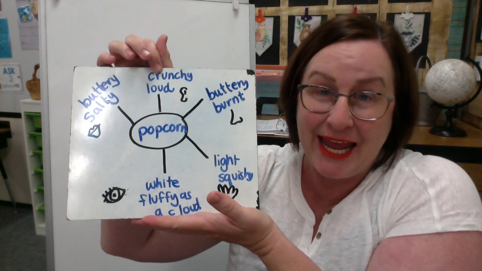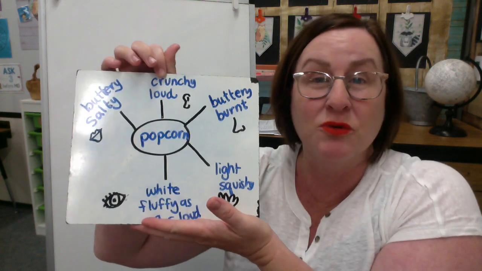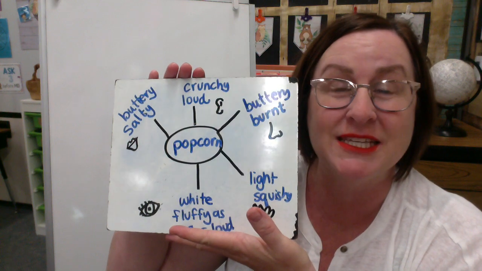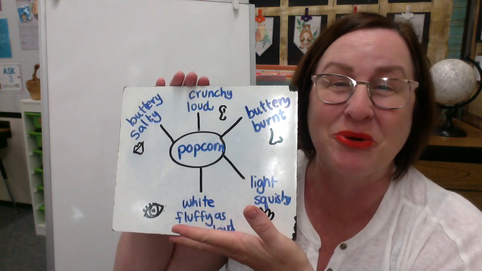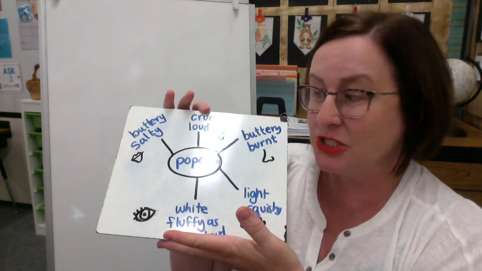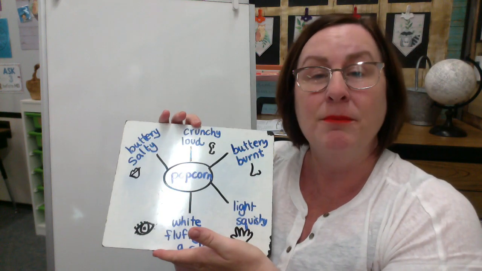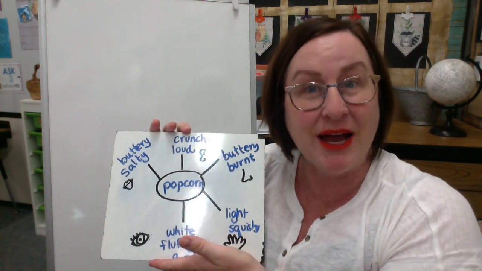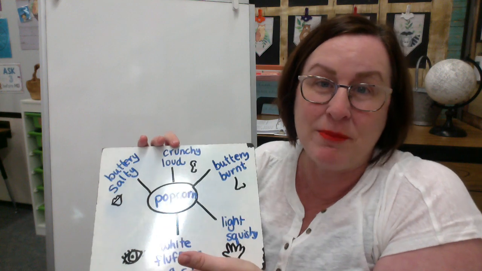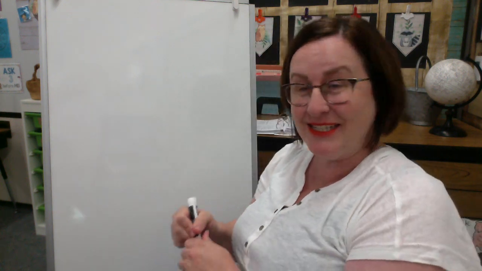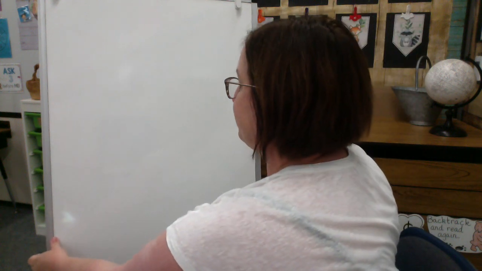So if you have this in hand, now I am going to help you through the second step, which is to turn this into a piece of writing rather than just a brainstorm. Okay, so we're going to start with the center concept. My favorite food is, or my favorite treat is, and I'm going to write popcorn, but you're going to write whatever you like. So let's begin our sentence with a capital letter.